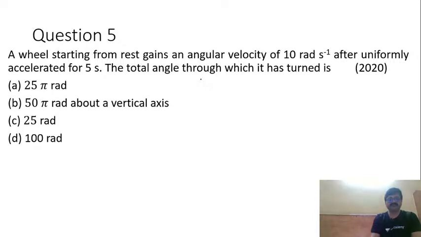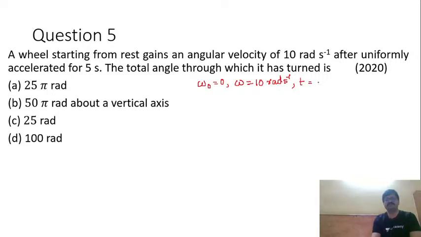Now in this particular problem, initial angular velocity omega naught is 0 because it is starting from rest wheel. Then omega, that is final angular velocity, is 10 radian per second. It is given to us